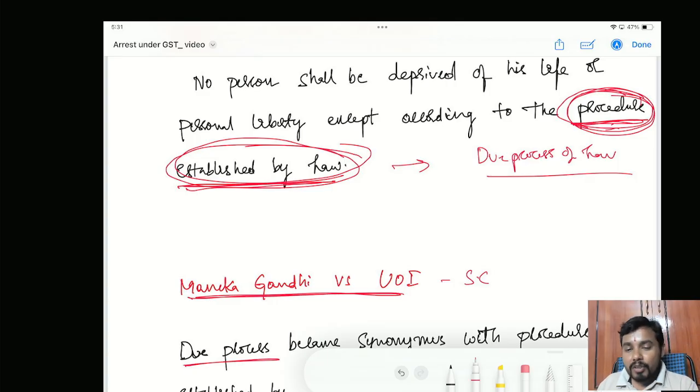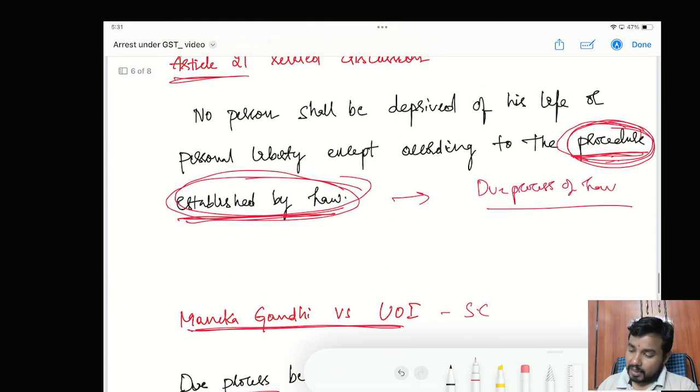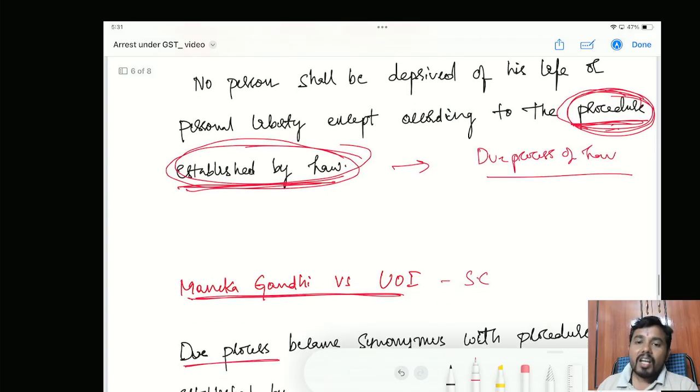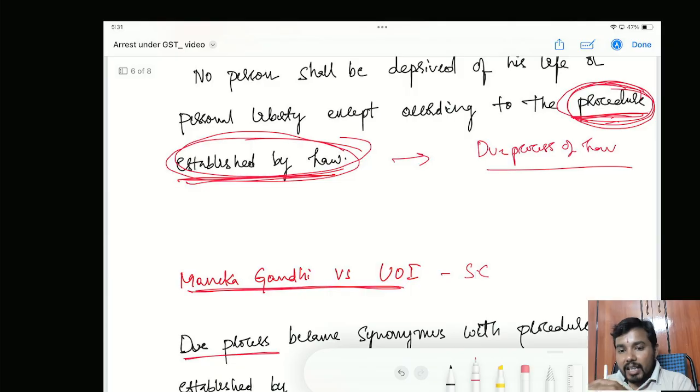Now I will come to the point why I have said that arrest under GST is a controversial aspect. See, there are numerous judgments in India given by the Honorable Supreme Court and many High Courts about guidelines about arrest. Many a times the GST authorities have failed to follow the already settled instructions given in CrPC.